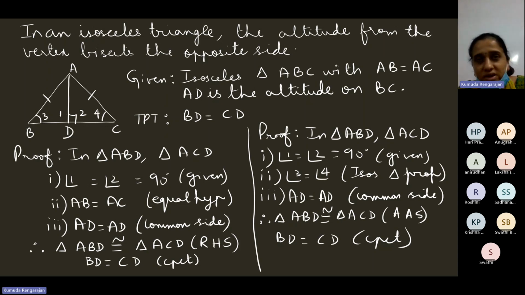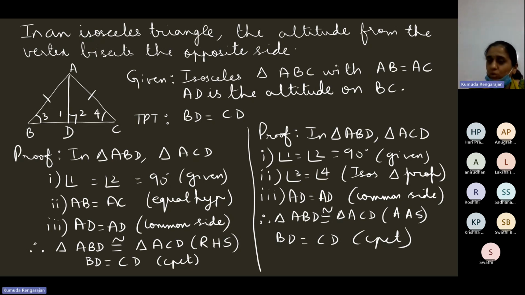In an isosceles triangle, so we are given an isosceles triangle, the altitude from the vertex is given to you. Altitude means it makes 90 degrees with the base. The altitude from the vertex bisects the opposite side. That's the result, so that's what we have to prove. So the question can be: prove that in an isosceles triangle, the altitude from the vertex bisects the opposite side.